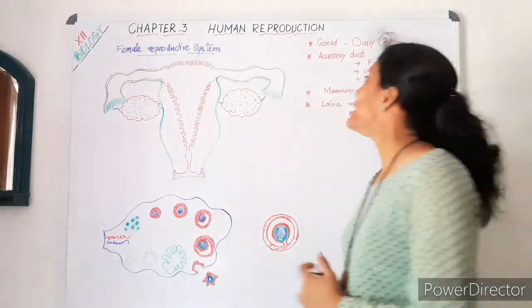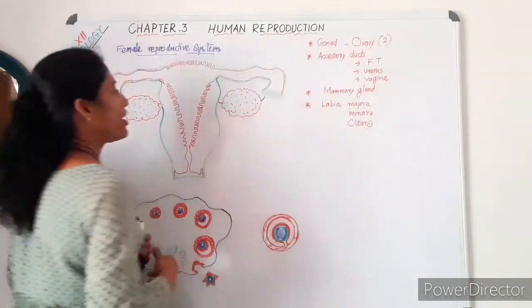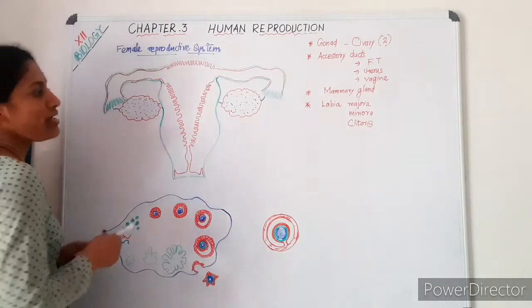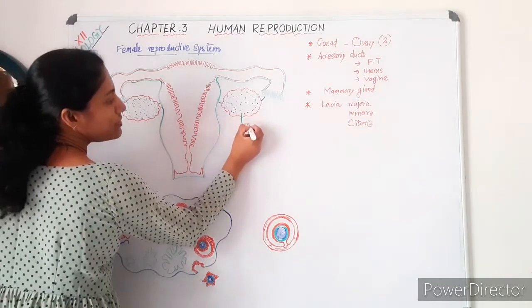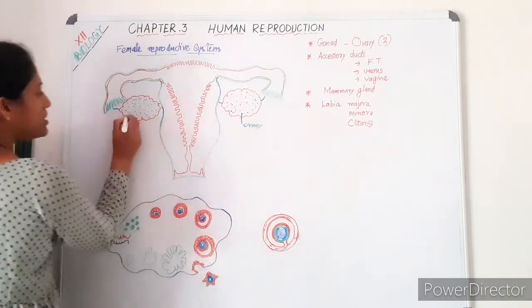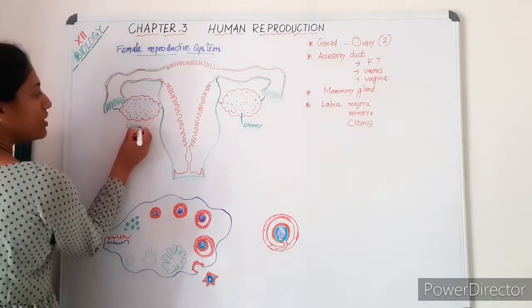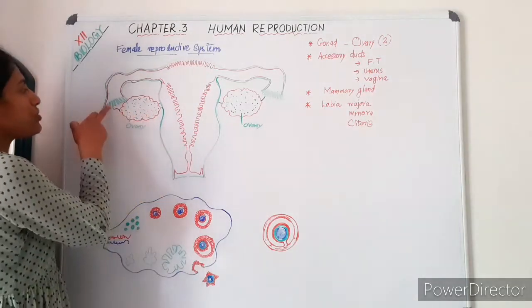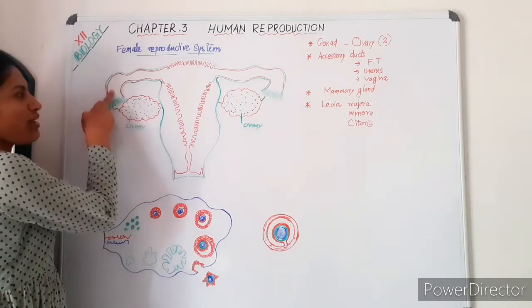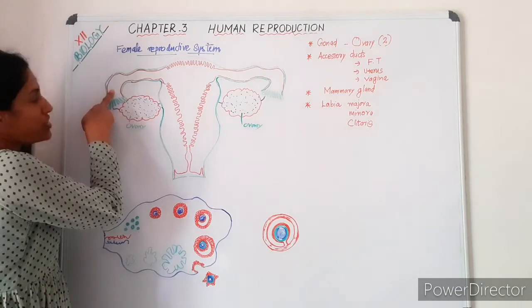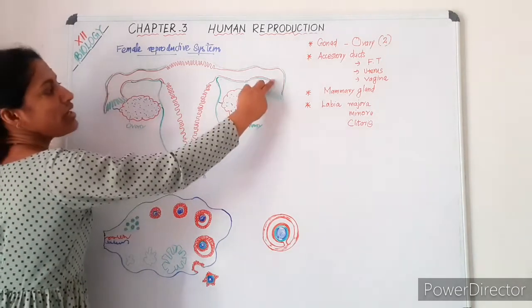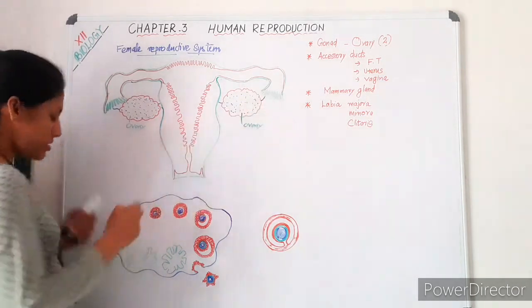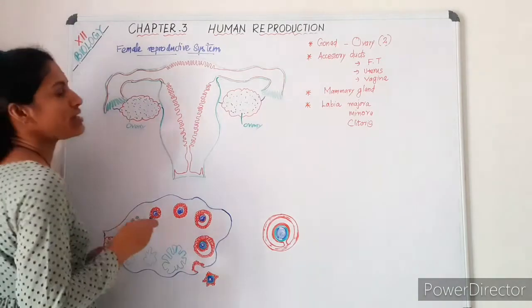First of all, listen to the primary sex organ, the ovary. In the diagram you can see a pair of ovaries, and these ovaries are attached to this tube, the fallopian duct, or oviduct, by means of certain ligaments.